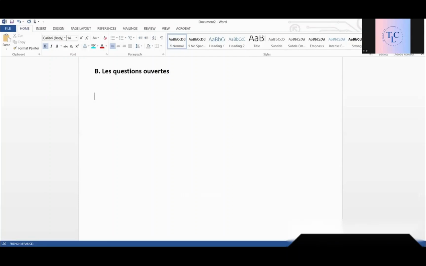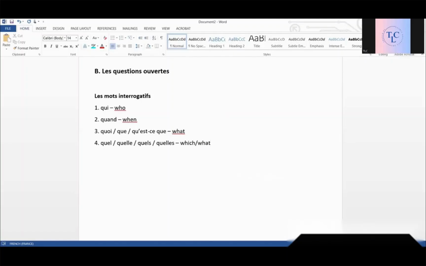So let's first revise les mots interrogatifs. Okay, so what is qui? Who? What is quand? When? What is quoi or que or qu'est-ce que? What? What is quel, quel? What are these? Which or what?